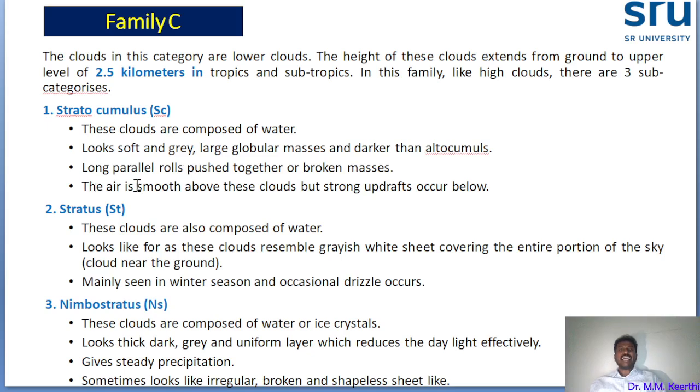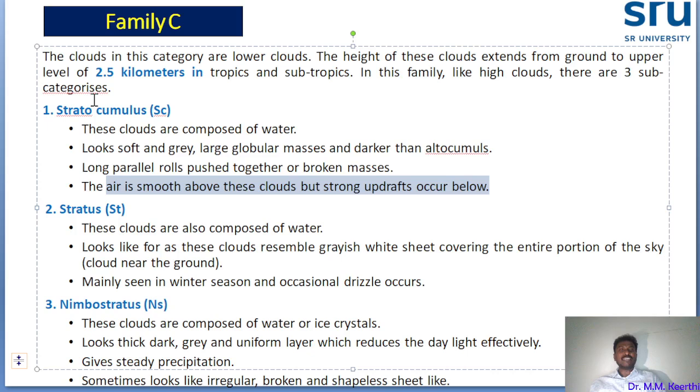Okay, the air is smooth above these clouds, but strong updrafts occur below the stratocumulus. Under this cumulus, strong wind will be there. Above this cloud, smooth air will flow. That is one identification. Next, stratus.